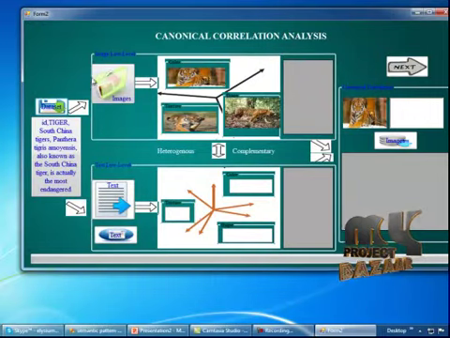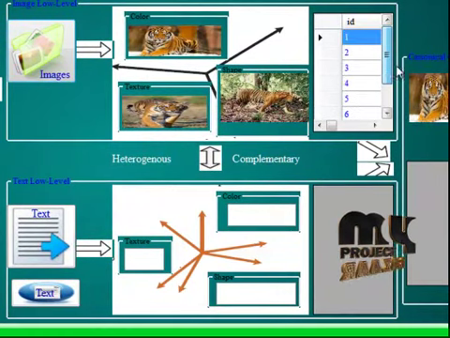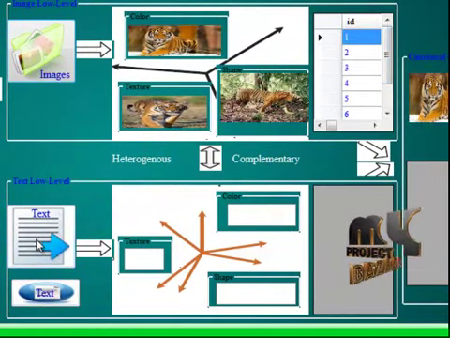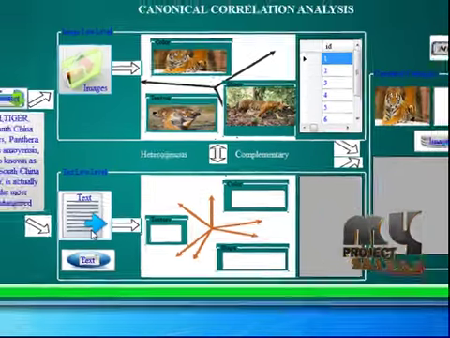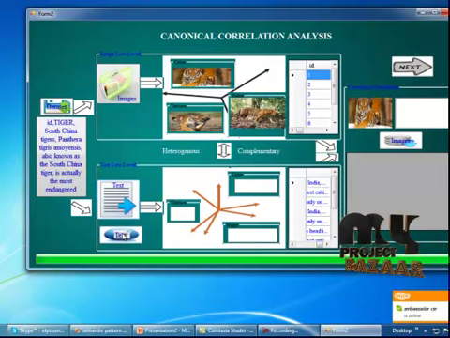So I'm going to select another image. Here the selected image will be displayed. Now the text will be displayed here. I'm going to select one of the texts here.